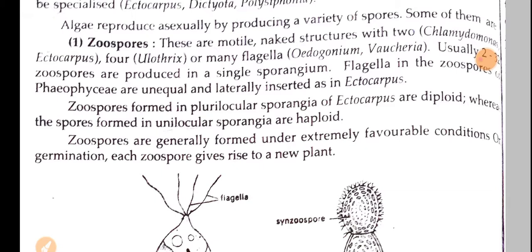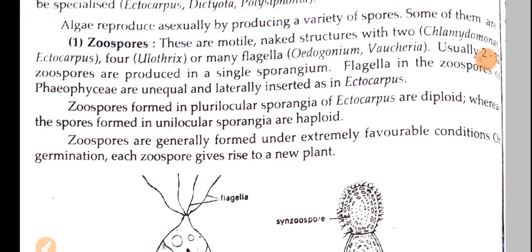So here this zoospore is a motile naked structure with flagella, and flagella number vary from 2 to many depending upon the individual algae. So here usually 2 to 32 zoospores are produced in a single sporangium. So a single sporangium may lead to development of 2 to 32 zoospores.